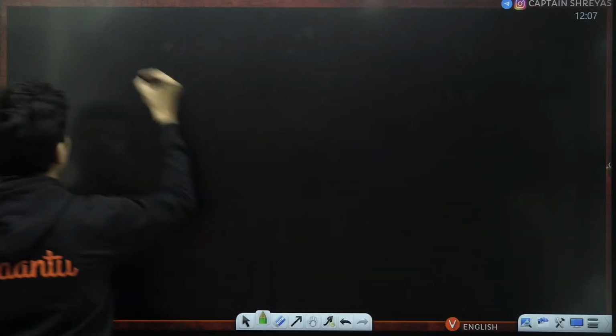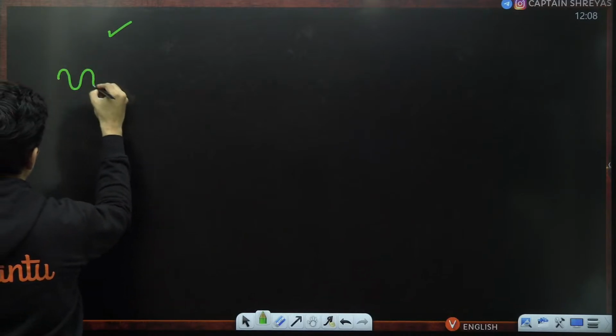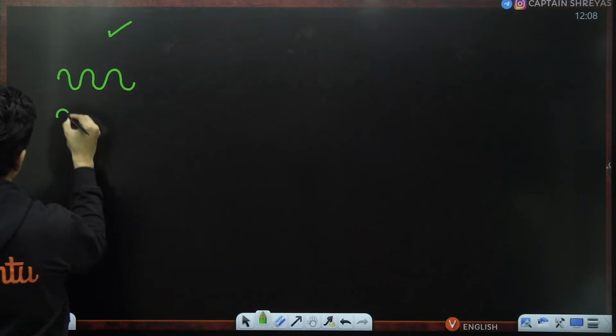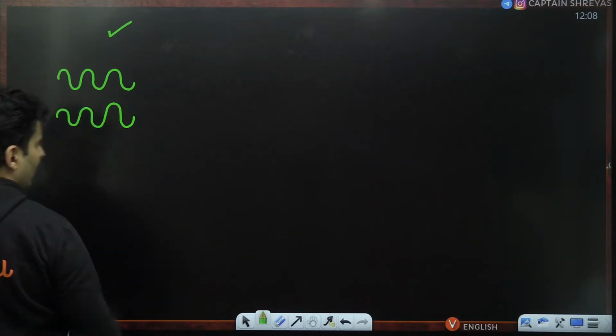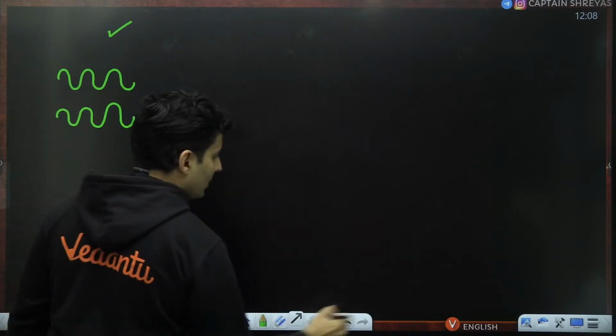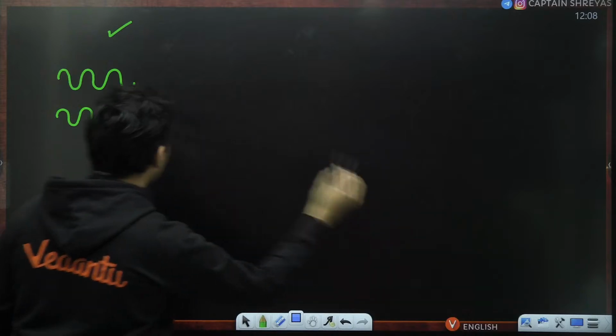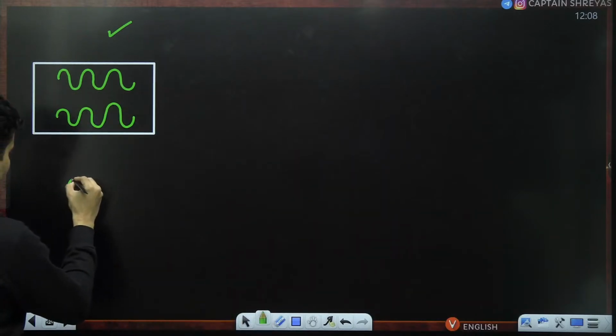Examples of coherent. Which are coherent? Example, this one. Yes, these both waves are coherent in nature. Okay, so definitely these two are coherent in nature. Then look at this.